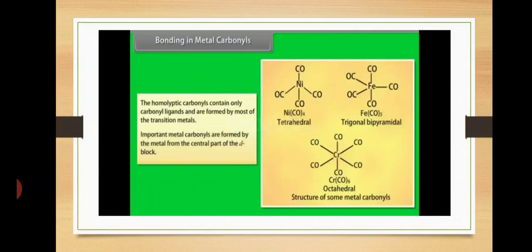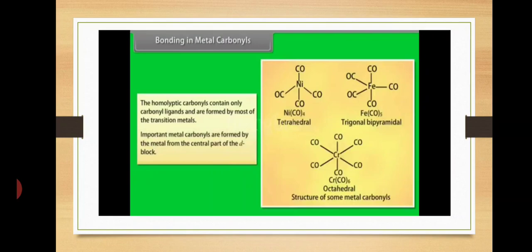Here some examples are there. Nickel tetracarbonyl. Nickel is a transition element, the central metal atom. 4 CO ligands form a bond with the central metal atom, that is nickel. Nickel tetracarbonyl has a tetrahedral structure.